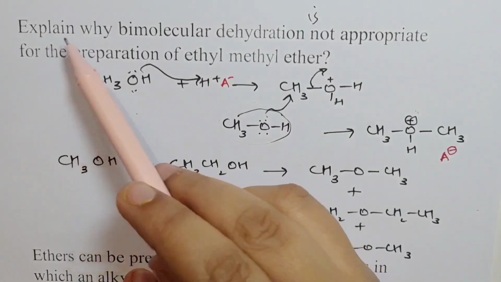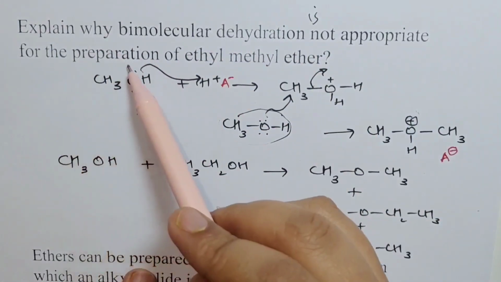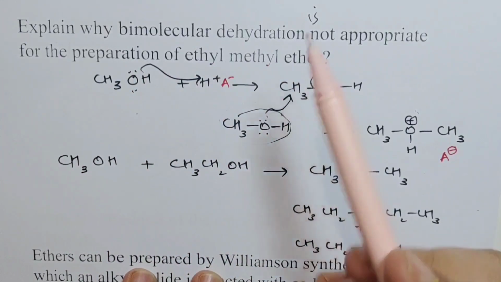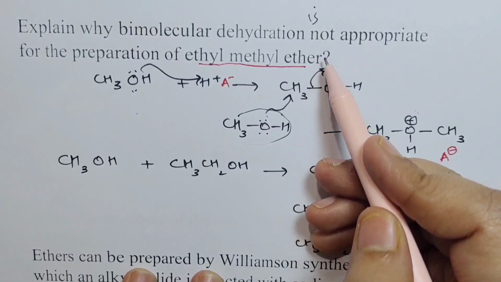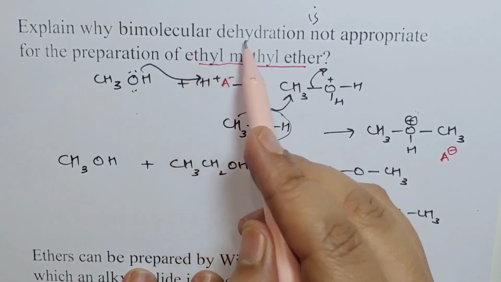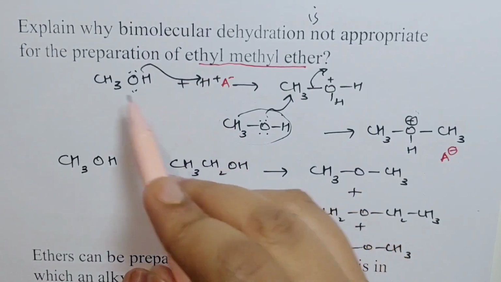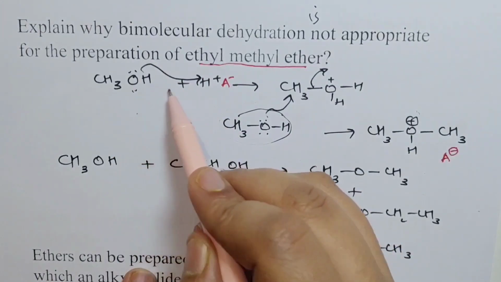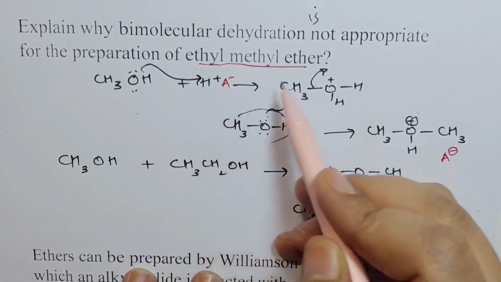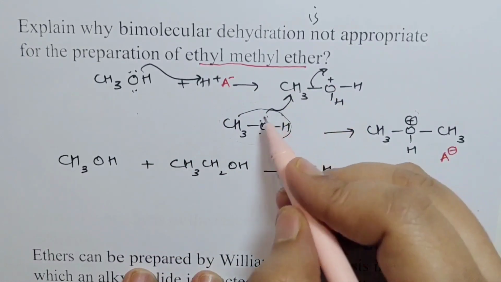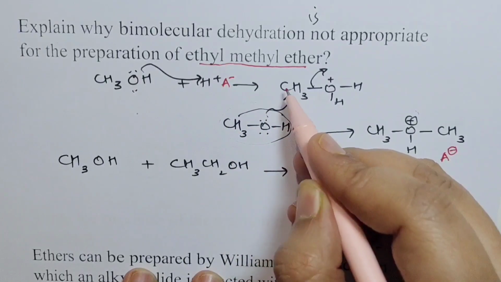Next question. Explain why bimolecular dehydration is not an appropriate method for preparation of ethyl methyl ether. Ethyl methyl ether is an asymmetrical ether. So let's see how dehydration of alcohol results in formation of ether. First, when you treat it with acid, the alcohol gets protonated. When that happens, another molecule of alcohol attacks this carbon. Why?